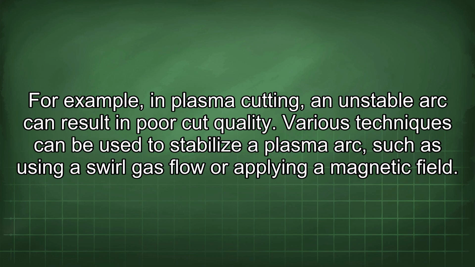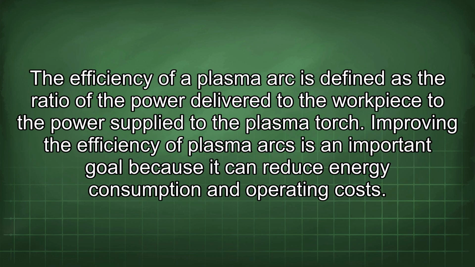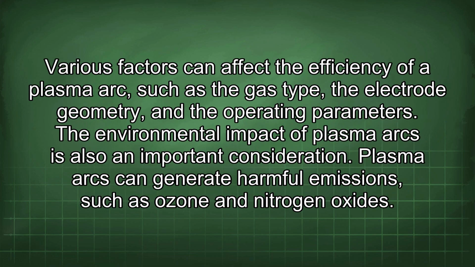The efficiency of a plasma arc is defined as the ratio of the power delivered to the workpiece to the power supplied to the plasma torch. Improving the efficiency of plasma arcs is an important goal because it can reduce energy consumption and operating costs. Various factors can affect the efficiency of a plasma arc, such as the gas type, the electrode geometry, and the operating parameters.